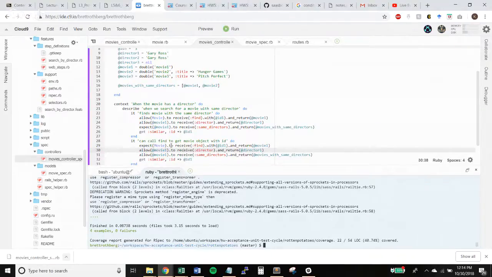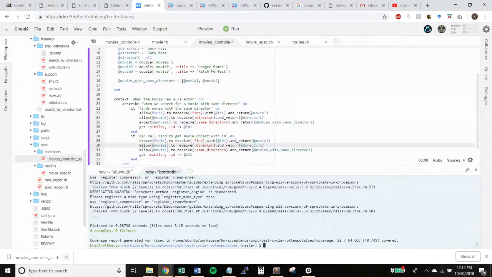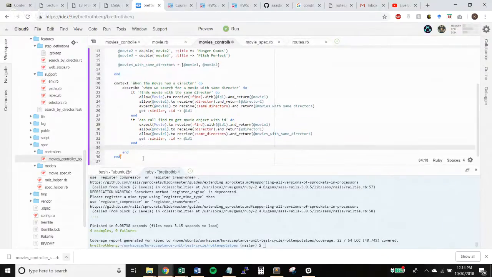So maybe we have to do something else, maybe we reach all of the coverage with these. So we would do something with the new context, or we could do the same context with different. We don't reach the view yet, right? Should we check if it can render the right template? Yeah.